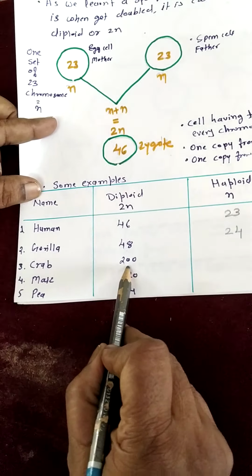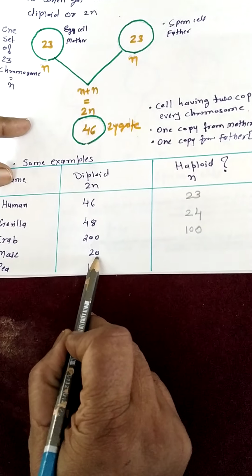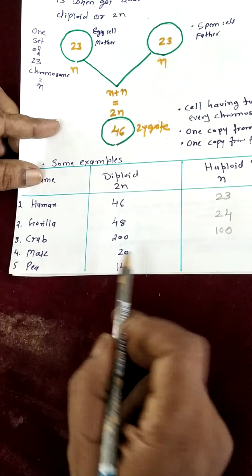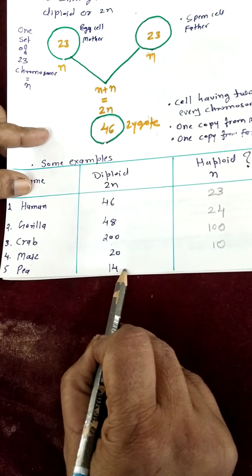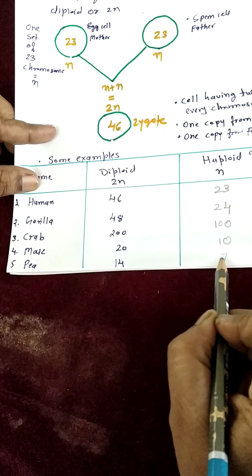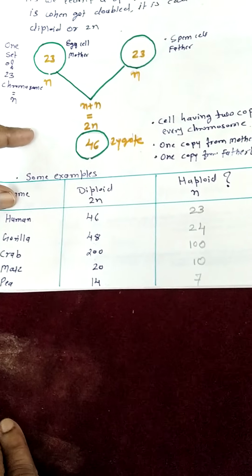In maize plant, the diploid cell contains 20 chromosomes. What will be its haploid number? The haploid number will be 10 chromosomes. In pea plant, the diploid cell contains 14 chromosomes. Then what will be its haploid number? So the haploid number of the pea plant cell will be 7 chromosomes.